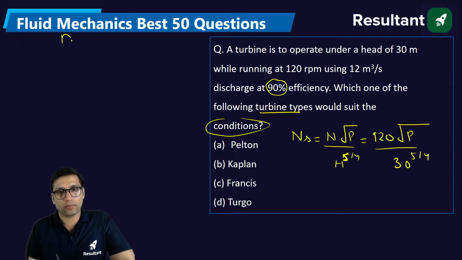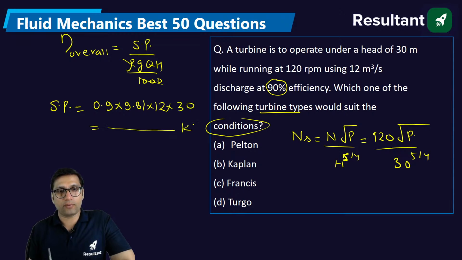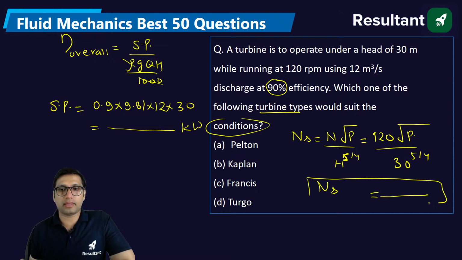You know that overall efficiency is equal to shaft power divided by water power, which is rho GQH by 1000. These two will get cancelled out. Shaft power you have to find here. Shaft power will be the power which is to be put over here. This will be overall efficiency 0.9 into G is 9.81 into Q is 12 into H is 30. Get the value of shaft power in kilowatt, put it here and get the value of specific speed. Based on the specific speed, you can classify the type of turbine.